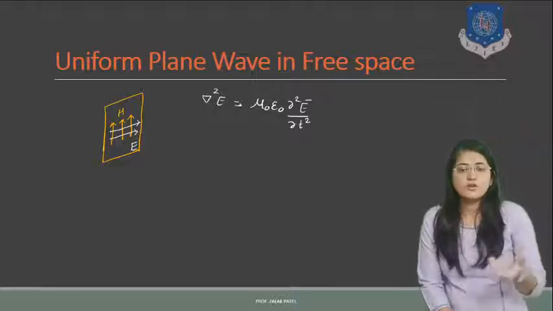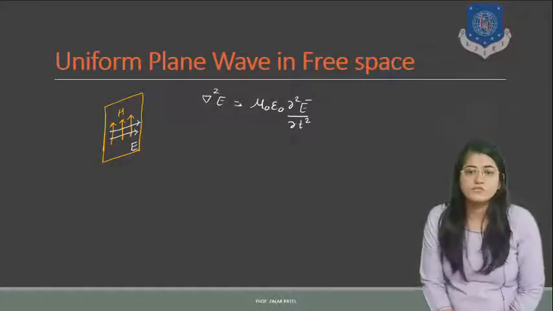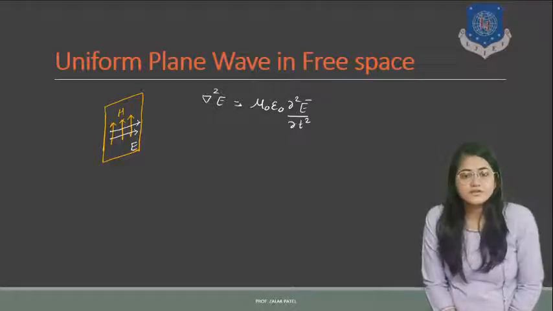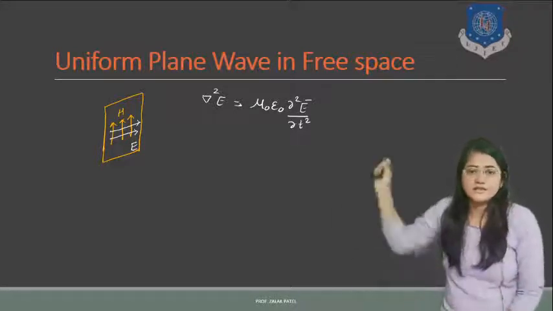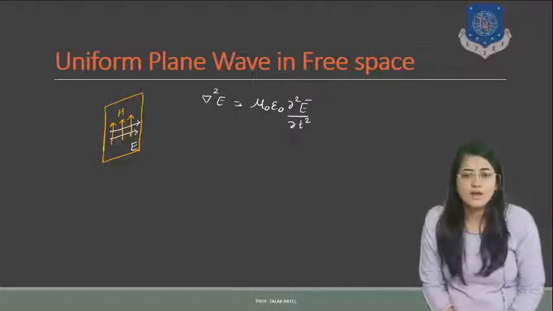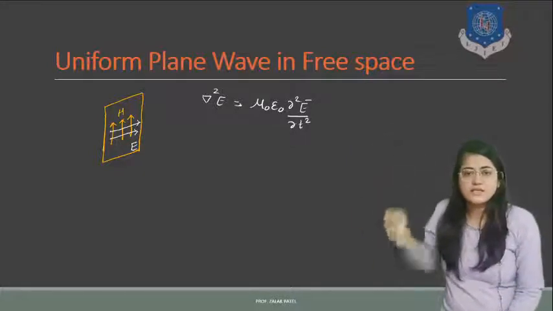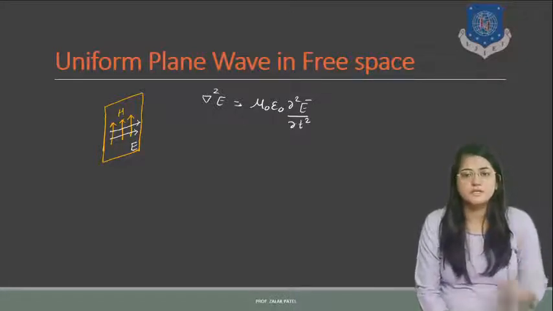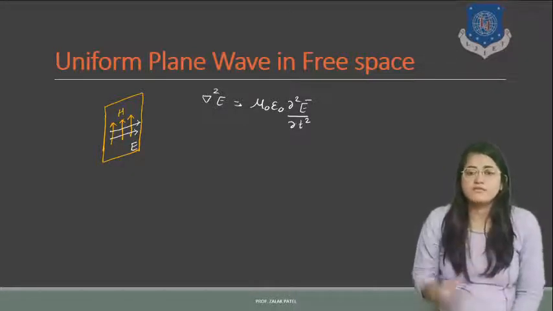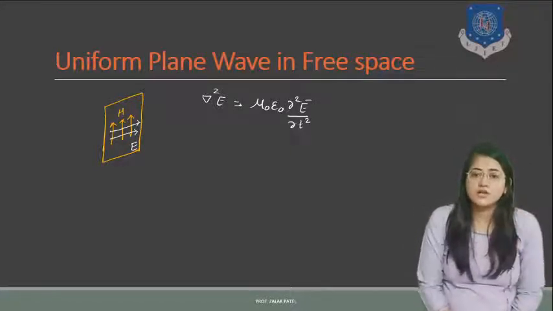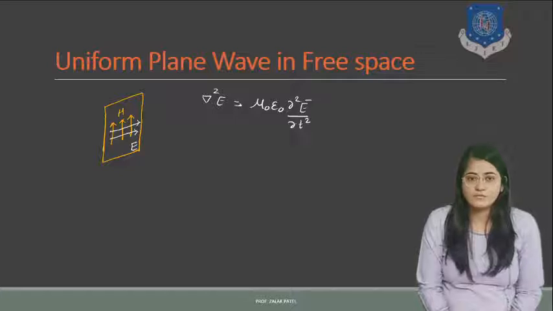If we want to form the Helmholtz equation from this, then del square E, this is the 2 times differentiation of field intensity, is equal to mu0 epsilon 0 del square E upon del t square. We can denote del square E by del t square as E bar double dot. We already talked about the meaning of E bar double dot. If double dot is there, it means 2 times differentiation. If one dot is there, it means 1 time differentiation.